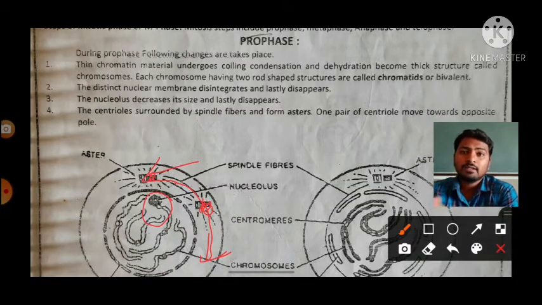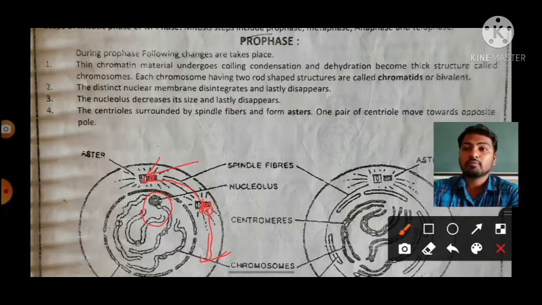That means a centriole which is covered by a membrane-like structure is called a centrosome. We already studied this in the previous chapters, in the cell. The structure which is surrounded by the membrane structure is called what? Centrosome. Inside the centriole, there will be a formation of spindle fibers.